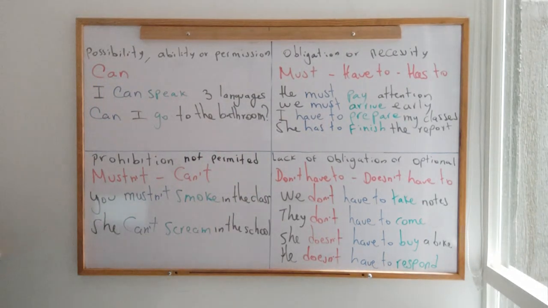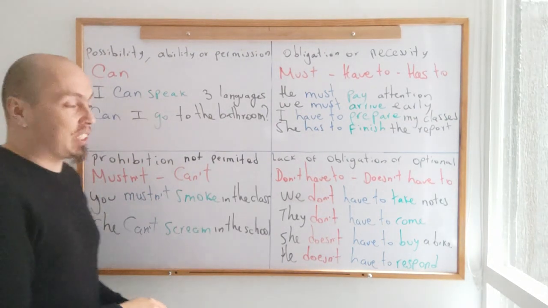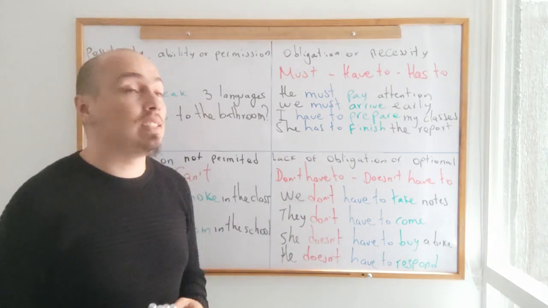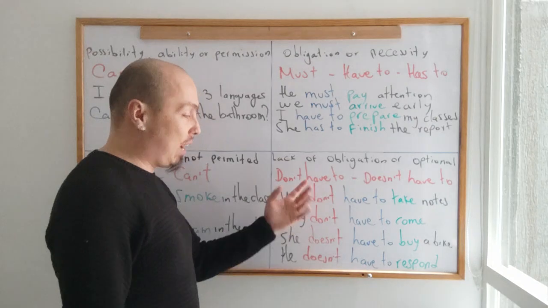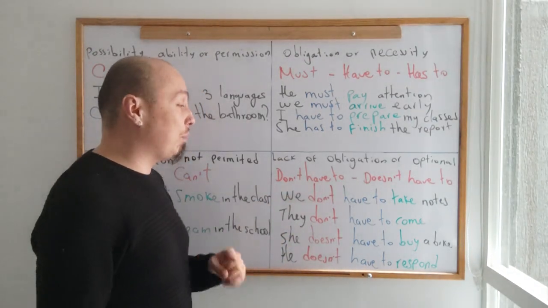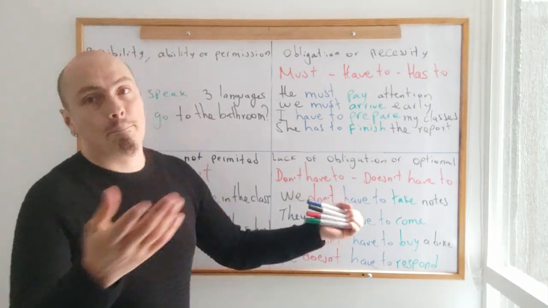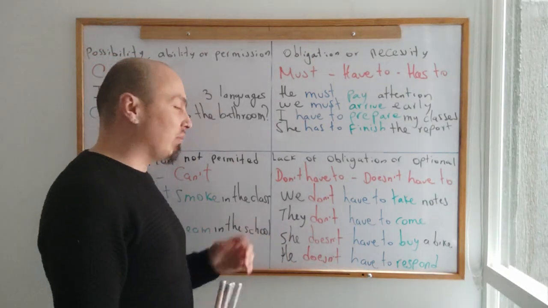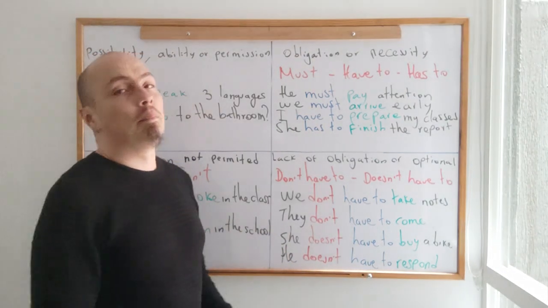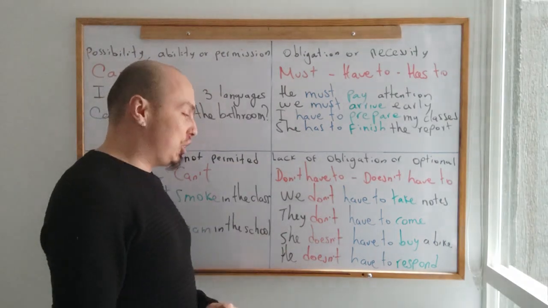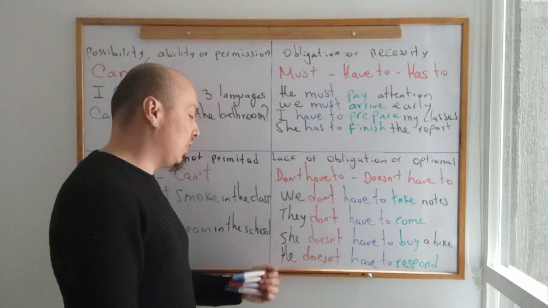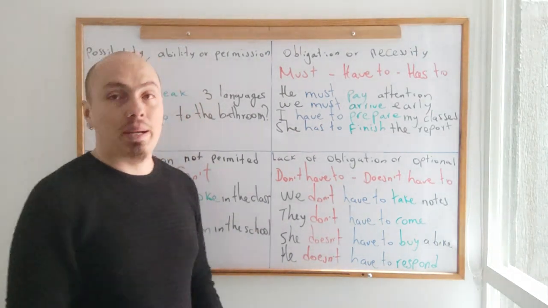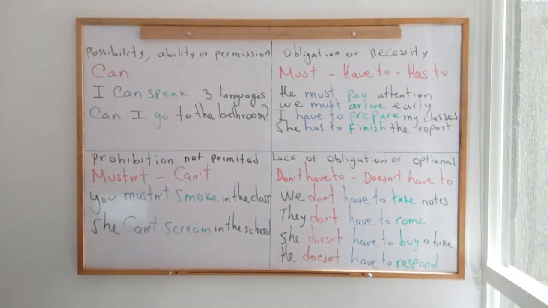okay? Not allowed. And finally, we are going to have the opposite of this, which is lack of obligation. It is your decision. It is going to be optional. So you say, for example, don't have to or doesn't have to, depending on the subject. So we say, for example, we don't have to take notes, but if we do it, it's a good idea. They don't have to come, but if they do, it will be good. She doesn't have to buy a bike, but if she does, she will have the best possibility. He doesn't have to respond, but again, if he does, that's just marvelous.